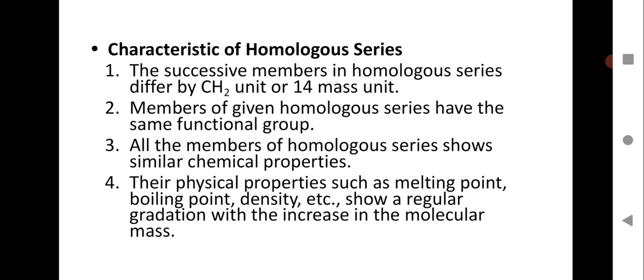The fourth characteristic of homologous series: the physical properties such as melting point, boiling point, density, etc. show a regular gradation with increase in the molecular mass. So as you go ahead with the successive members of a series, the molecular mass will definitely increase because the number of carbon atoms keeps on increasing. Similarly, it will show an increase in melting point, boiling point and higher density. All that will be shown in a regular gradation. These are the main important characteristics of homologous series.